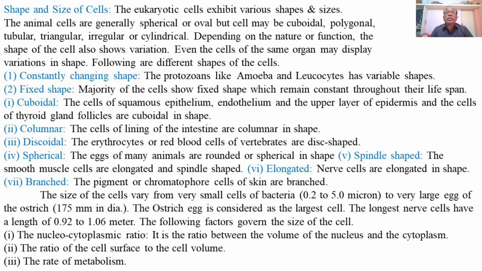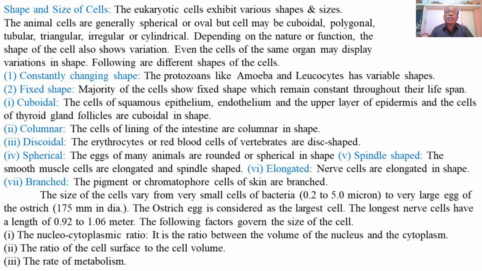The eukaryotic cells exhibit various shapes and sizes. The eukaryotic cells means these are the cells having a true nucleus. Eu means true and karyon means nucleus.